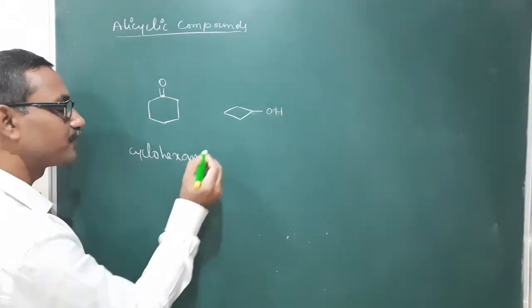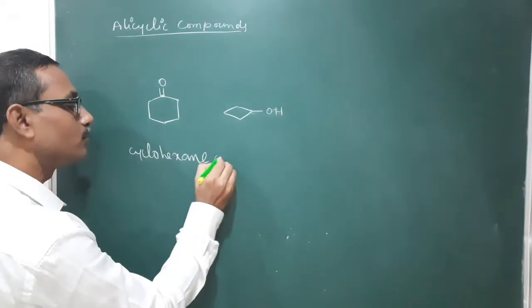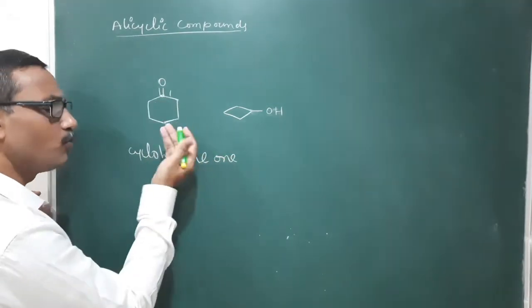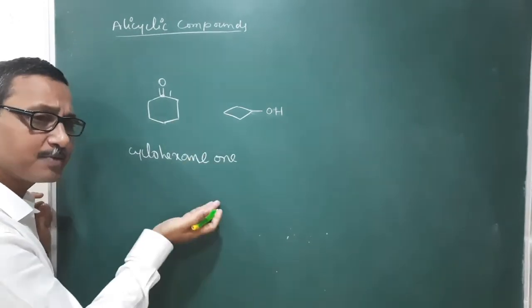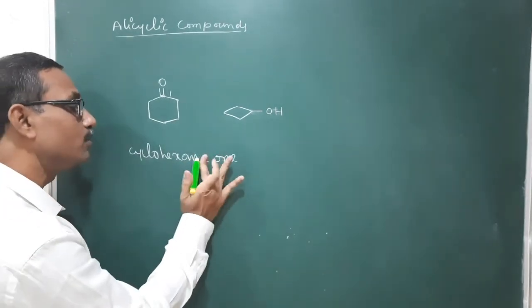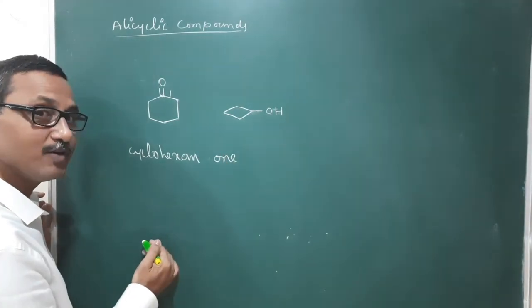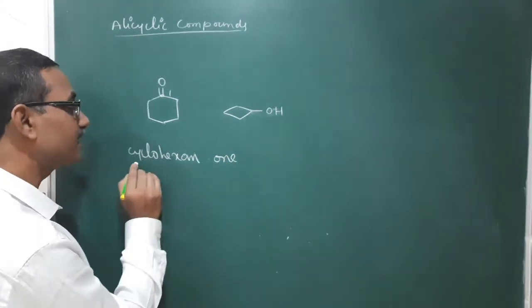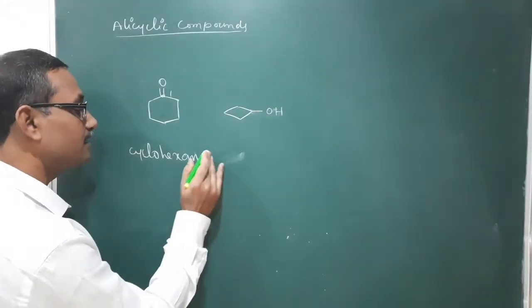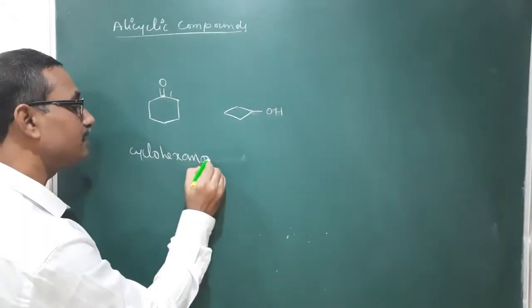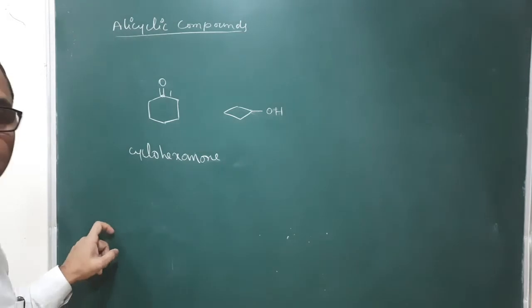Hexane, here "one", O-N-E, "one". Or here you write "one", or "one" not kept is also correct. It starts with O, so you simply omit the E of this one. A-E-I-O-U, I said, so that one. So here cyclohexanone is the IUPAC name of this compound.